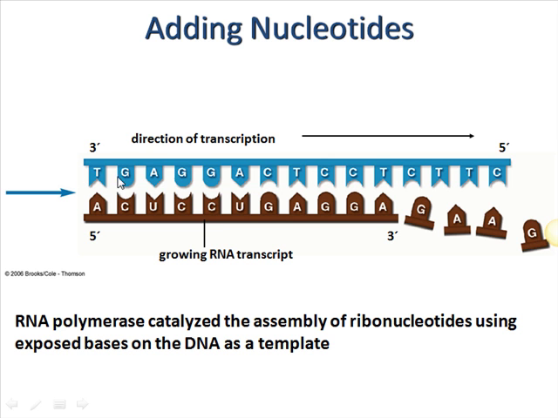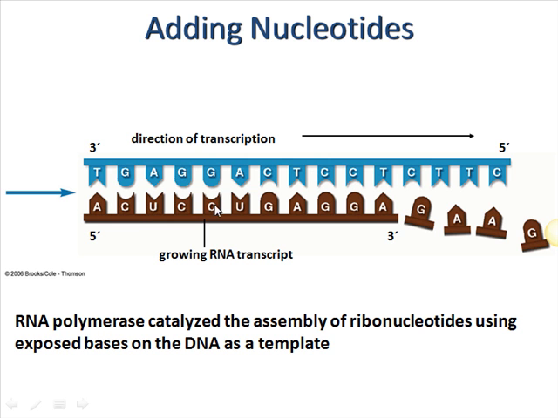Now remember, the copy that we're using here, we're actually working off the opposite strand. We're working off the strand that goes 3' to 5' because we have to build 5' to 3', right? So we always have to be using the other strand. So in fact, this strand here is the one that we're going to copy. The RNA transcript begins, and notice here we match the T, we match an A, C we match to a G, and A, notice we match it with a U here in the RNA.